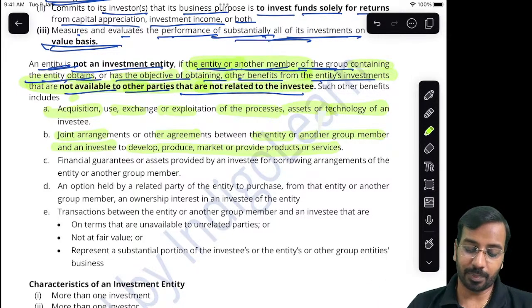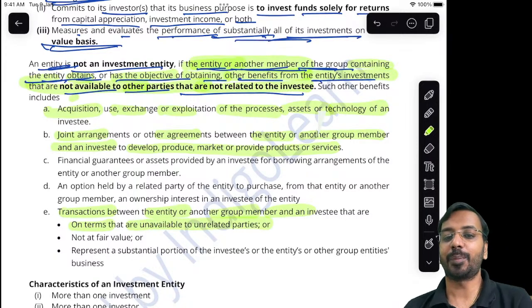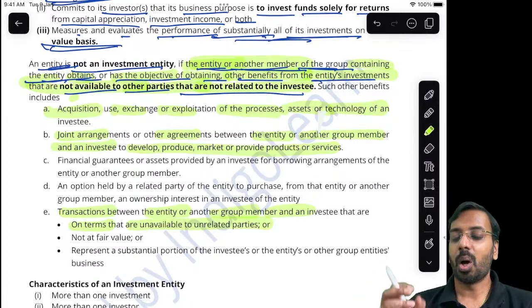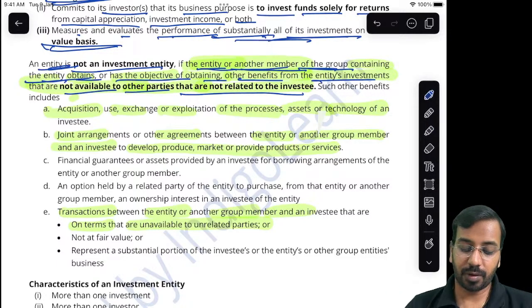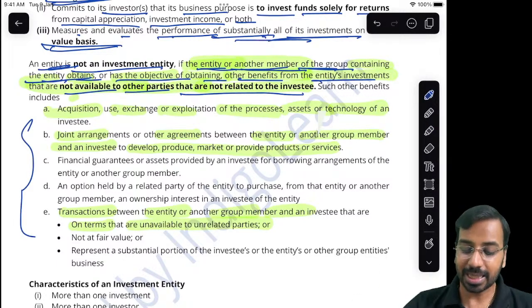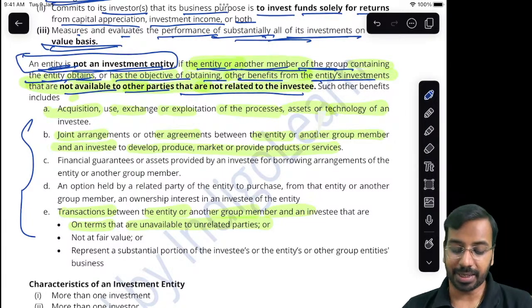Similarly, there could be, for example, transactions between the entity or another group member that are on terms that are unavailable to unrelated parties. Huge discount or favorable market conditions, favorable credit period, some kind of benefit is derived by other entities. In that case, the entity cannot claim the benefit of being an investment entity.